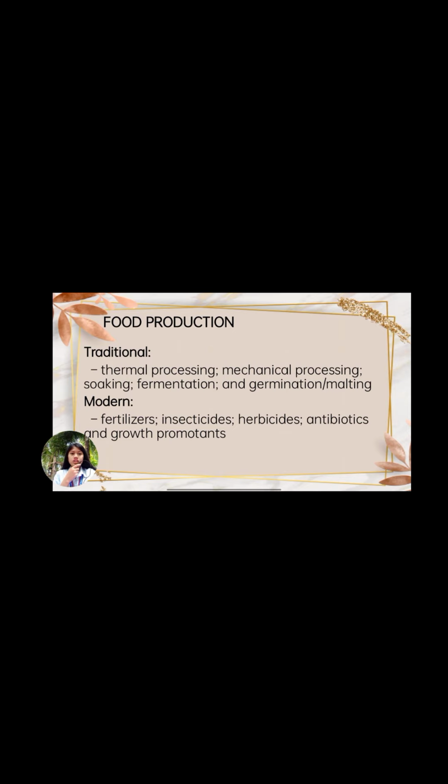Fermentation is a natural process through which microorganisms like yeast and bacteria convert carbohydrates such as starch and sugar into alcohol or acids. And then we have the germination or malting. Germination is a process where seeds begin to grow and sprout.